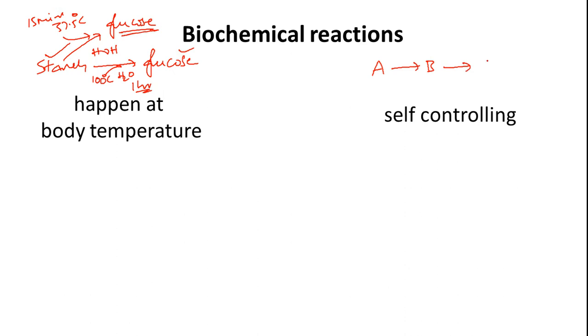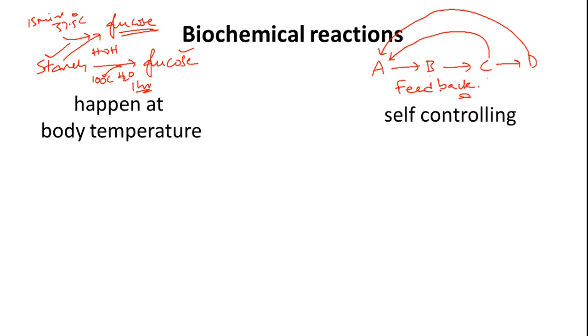So let's say B gives us C, C gives us D. The concentration of C or B will control A, or the product is going to control the rate of the biochemical reactions happening in the previous steps. This is almost like a feedback mechanism. Feedback mechanism means our biochemical reactions can monitor and control their own speed. That's really amazing. How it is happening is a very big question again.